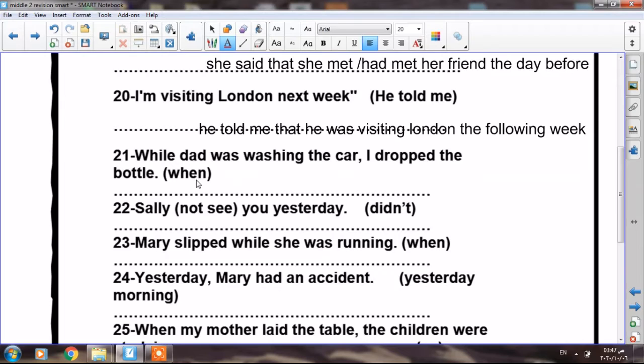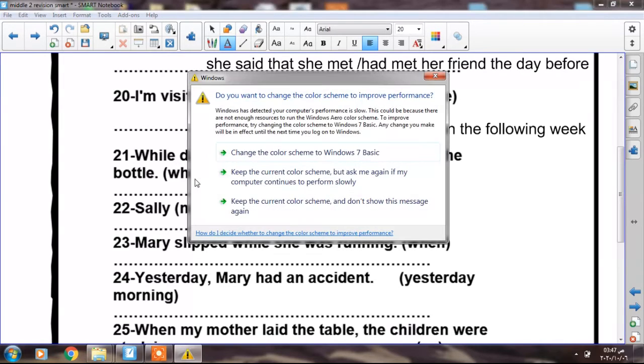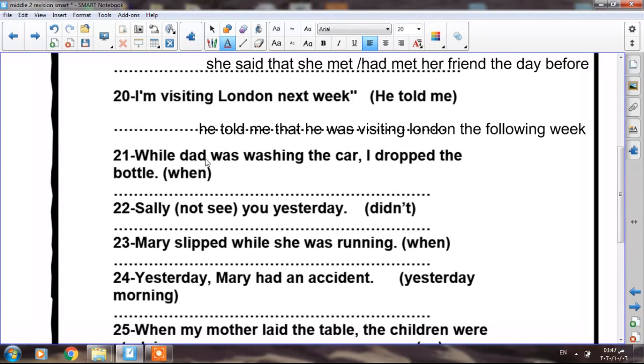If I'm asked to replace while by when, what should I do? I have to start with when. So, when I dropped the bottle, Dad was washing the car. Let's write the answer: when Dad dropped the bottle. This is a short action, and he was washing the car. So this short action interrupted the long one. He was washing the car when he dropped the bottle.